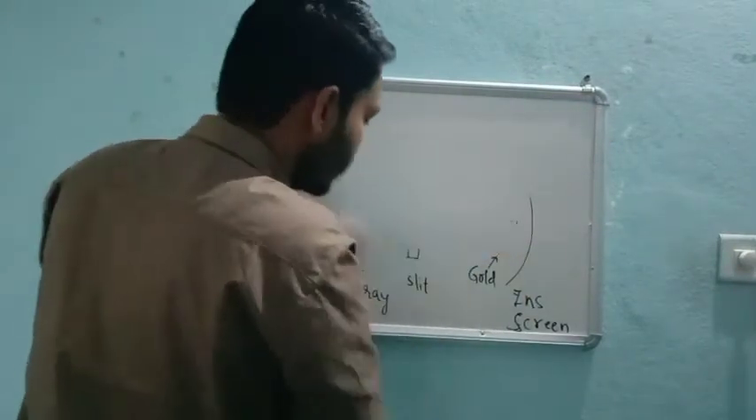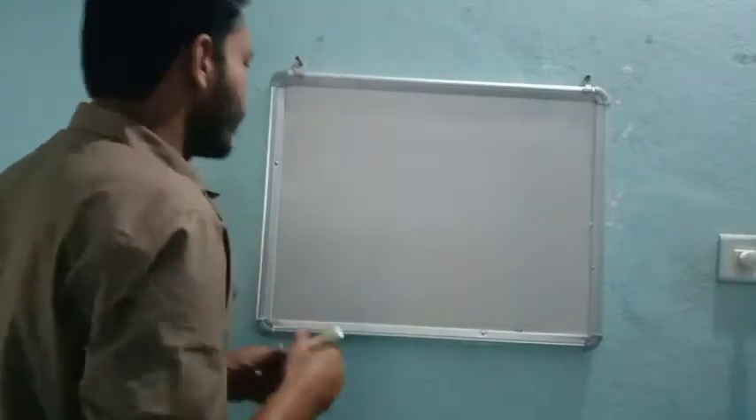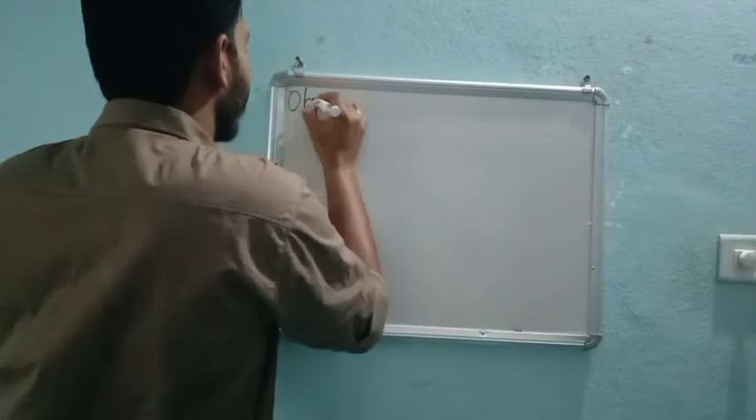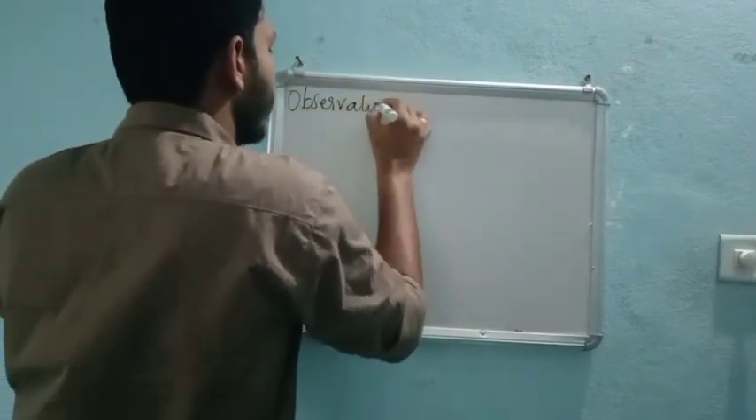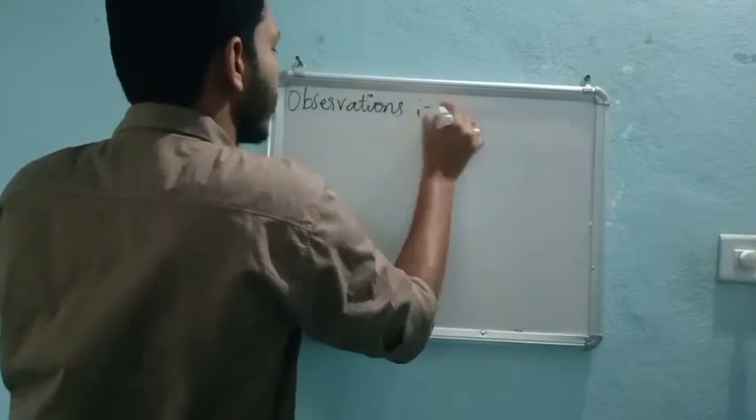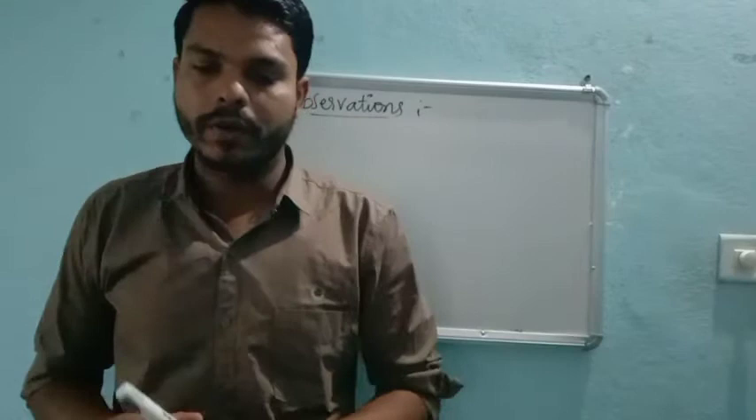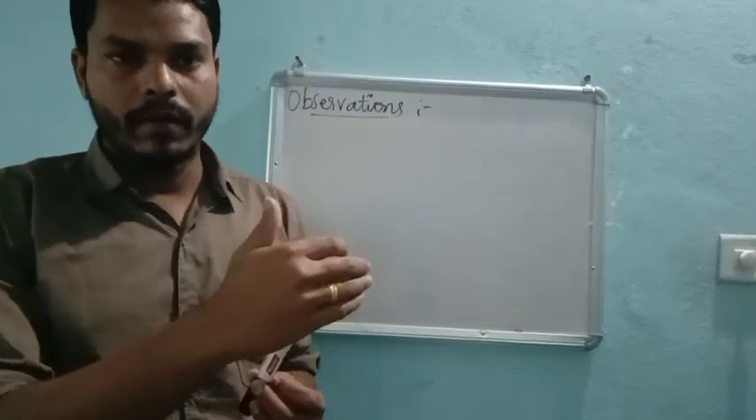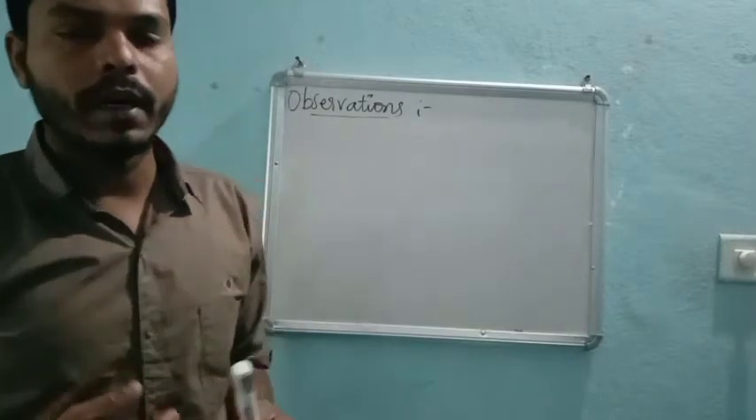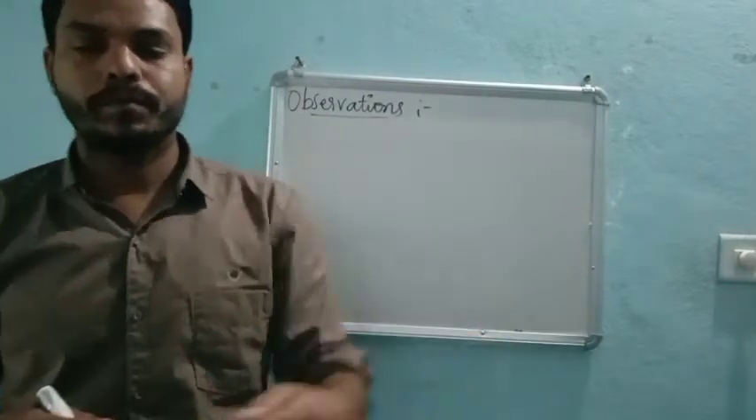This is the setup of the experiment. Already I have said there are three parts in this Rutherford experiment. First is the procedure, and then the observation. After doing all the procedure, what are the observations? That is our next point. In the observation, what we are going to see is that most of the alpha rays pass through.